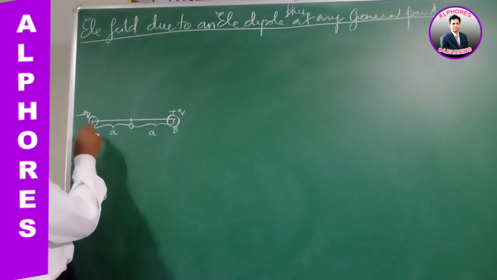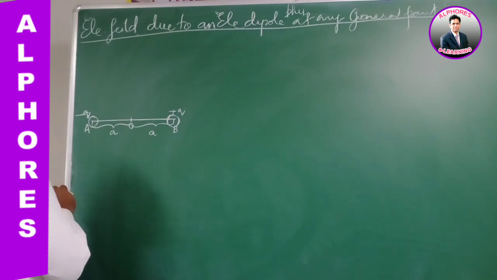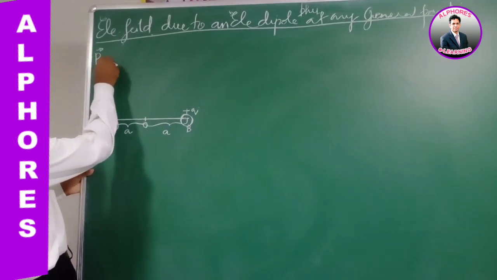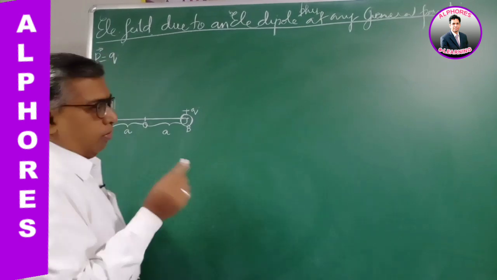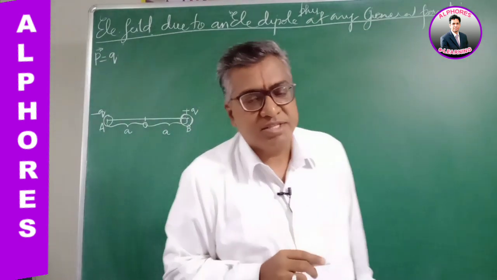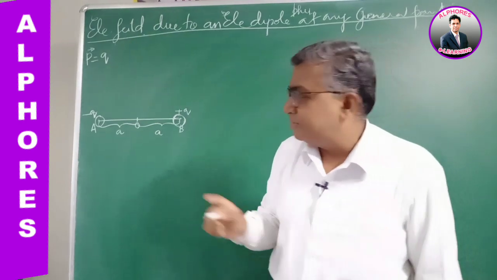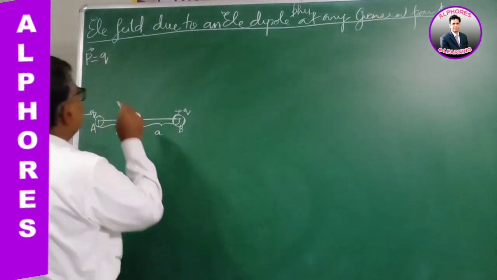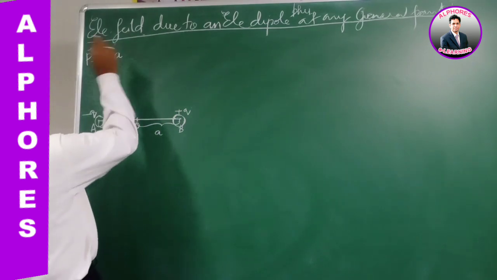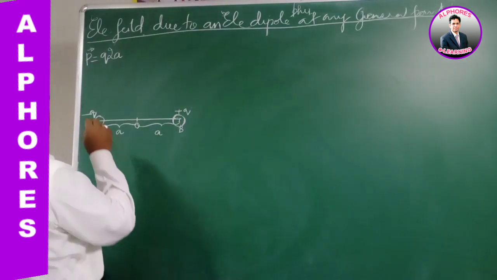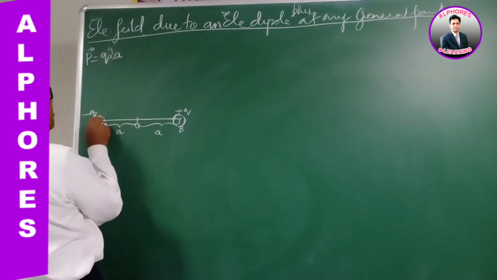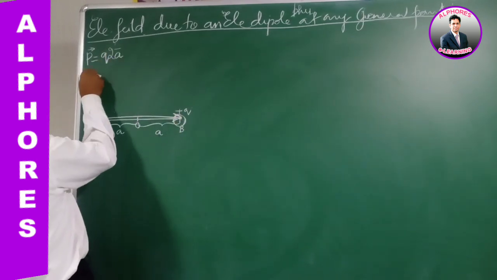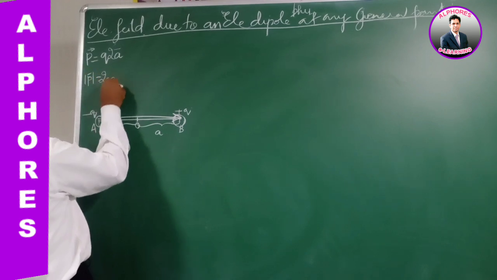Now we know for an electric dipole, the dipole moment p is the product of either of the charges and the length of the dipole. Length of the dipole is a plus a, that is 2a. So the electric dipole moment is q into 2a. Vectorially, the direction is from minus q to plus q. Magnitude wise it is 2aq.